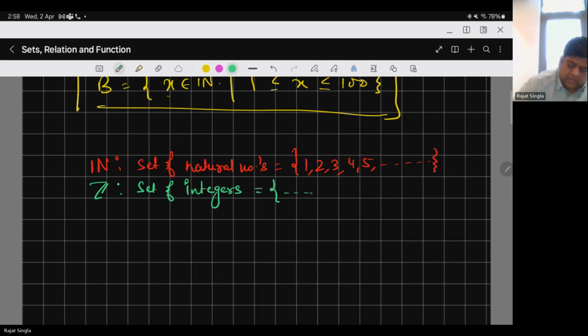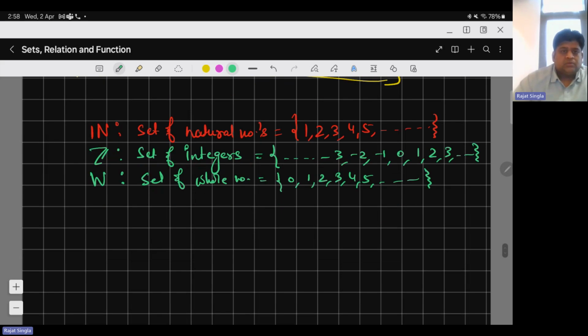Integers means negative numbers as well as positive numbers. Then we have whole numbers. W is for the set of whole numbers. Whole numbers is nothing but adding zero to the natural numbers.